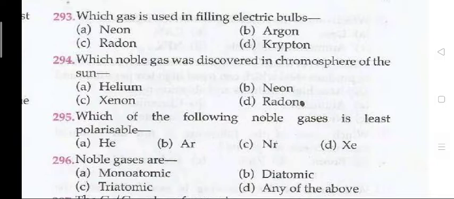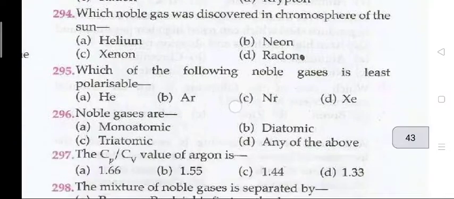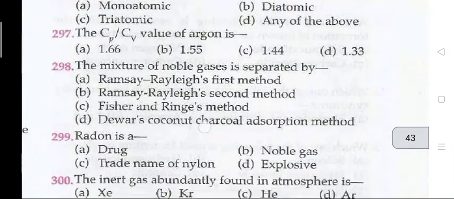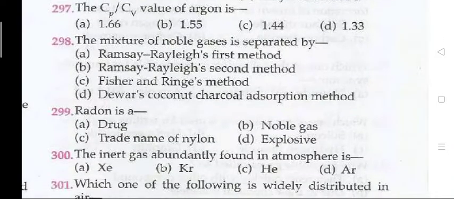294, which noble gas was discovered in the chromosphere of the sun? A, that is helium. 295, which of the following noble gases is least polarizable? D, that is Xe. Noble gases are 296, A, monoatomic. The Cp by Cv value of argon is 297, A, that is 1.66.